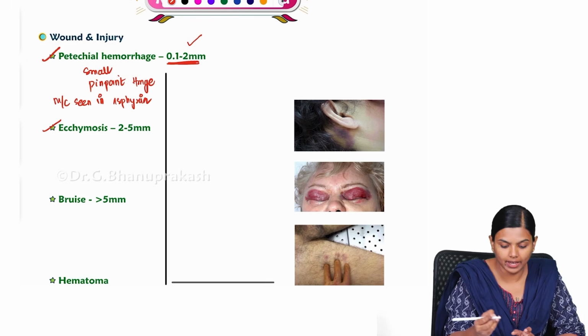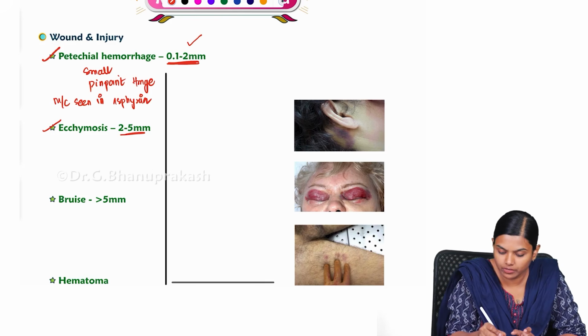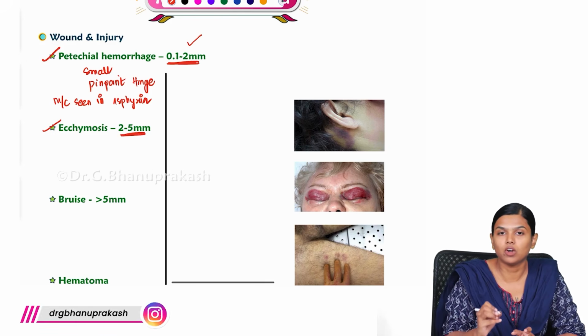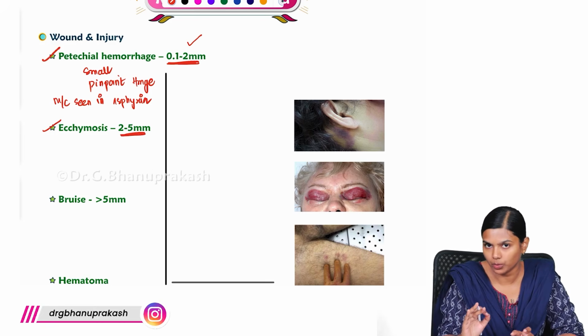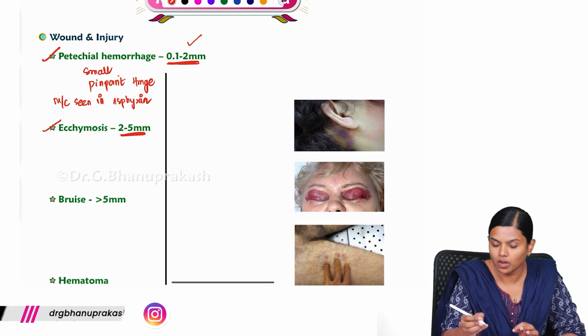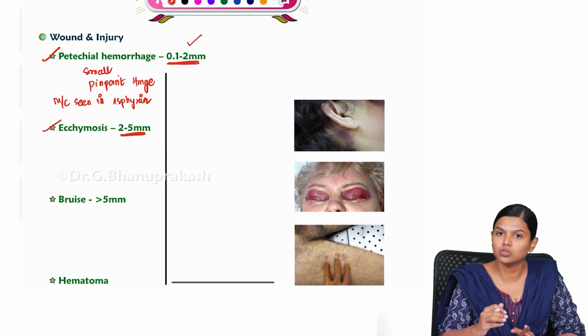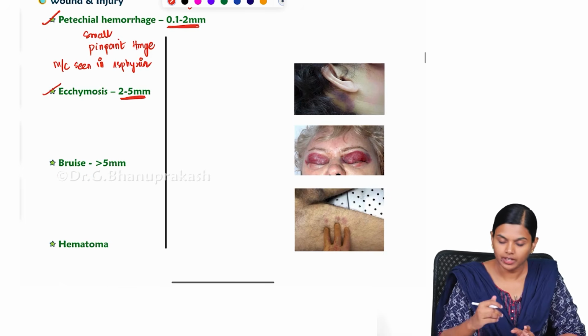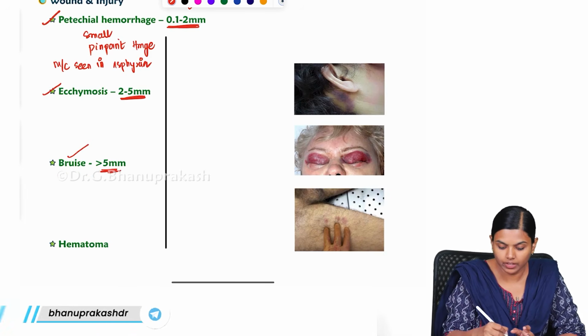Next come your ecchymosis. When the size is between 2 to 5 millimeter, we call them ecchymosis. Everything is bruise, everything is extravasation of blood, but depending upon the size, we are differentiating. So petechiae is very small, ecchymosis is 2 to 5 millimeter, and if it is more than 5 millimeter, we call it a bruise.